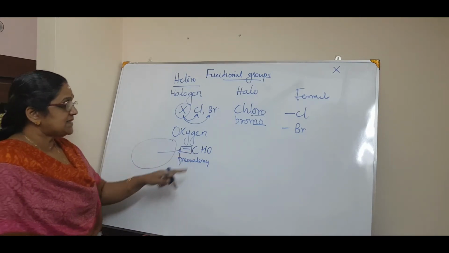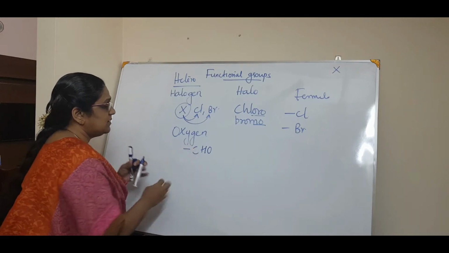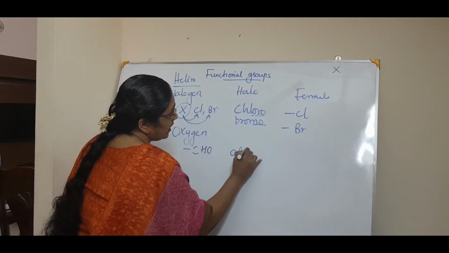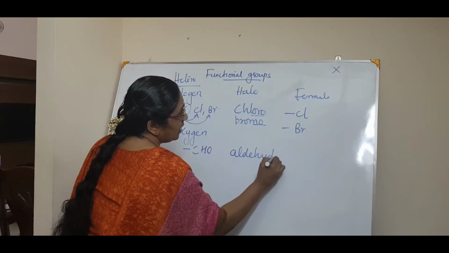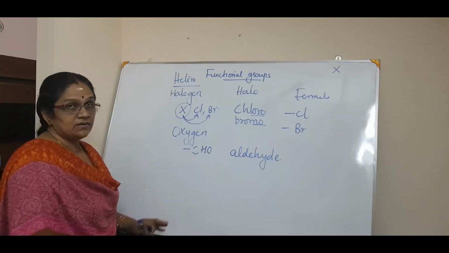Now what is C? Carbon. What is H? Hydrogen. And what is O? Oxygen. So this is called, like chloro, aldehyde. It is called aldehyde.